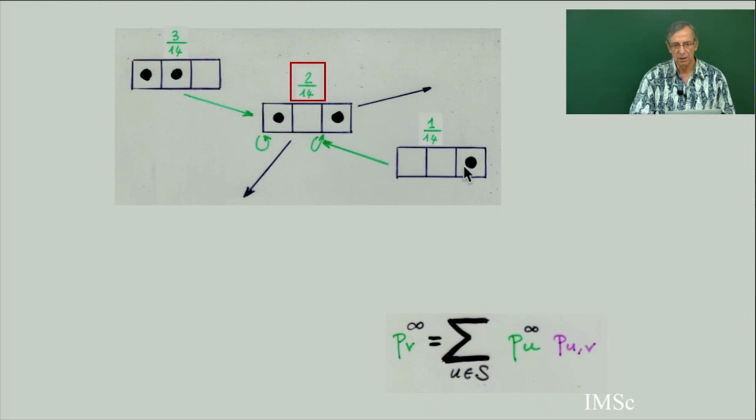You can get this one from this: if you are here and you choose this wall, then a particle can get in, and you get this. And you can also get the same state back: if you choose this wall here, no particle can get in, so you stay in the same state. This is important also. You chose this at random and you can do nothing. So this state can be obtained from the same state in two different ways.